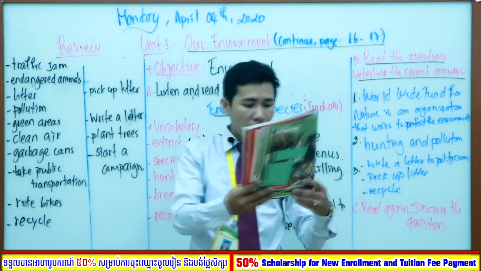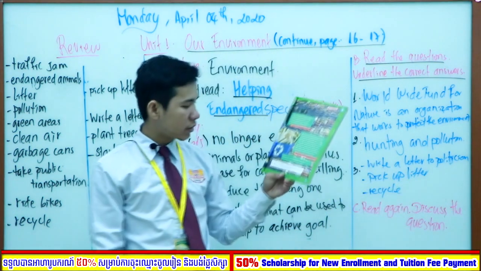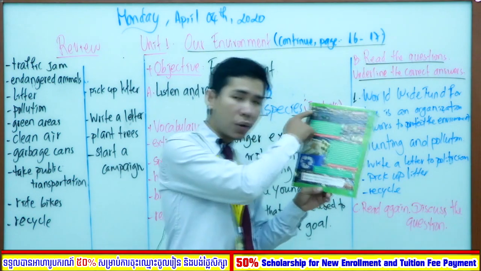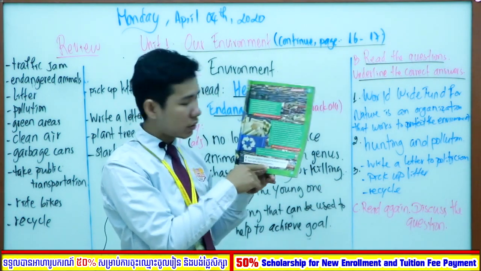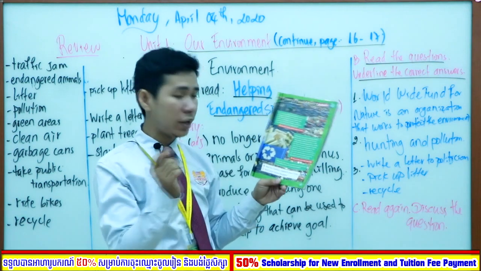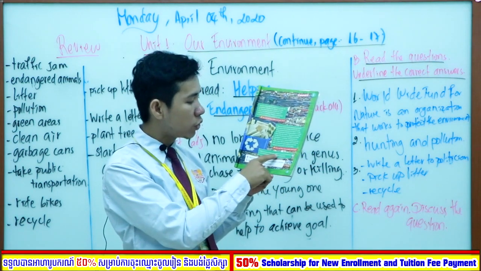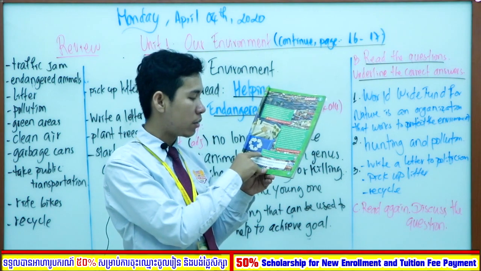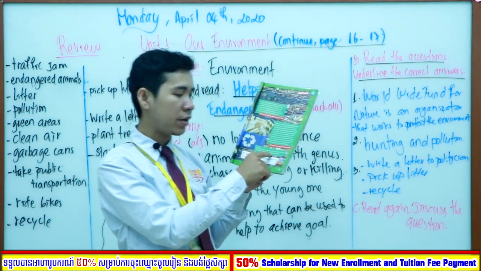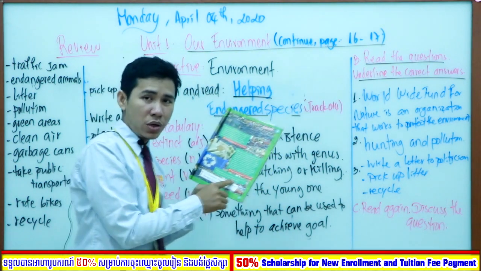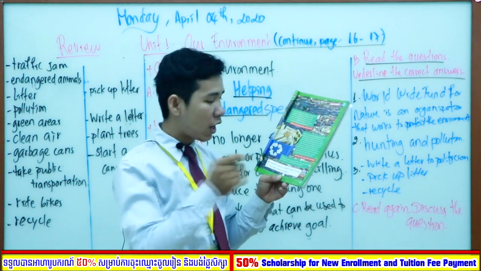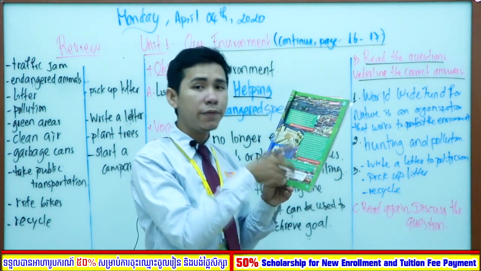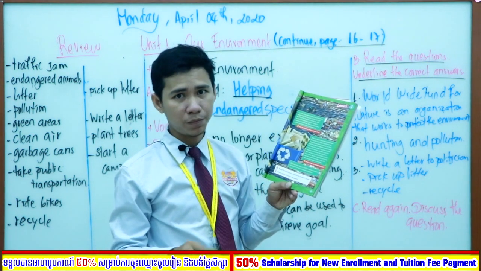Okay, everybody, in section C, you are going to read all the text again, and after reading, you are going to discuss the questions. This question asks, what are some things you could do to save our environment and prevent animals from becoming endangered? For this question, I am going to ask you to write a paragraph about what you could do if you want to save our environment.